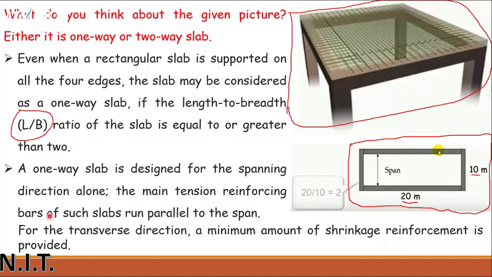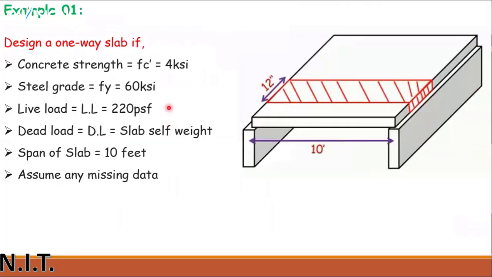A one-way slab is designed for the spanning direction alone. The main tension reinforcement bars of such a slab run parallel to the span, and for the transverse direction a minimum amount of shrinkage reinforcement is provided. This is just the background for the design. If you all are ready, then let's try to solve the first numerical of slab, the one-way slab.